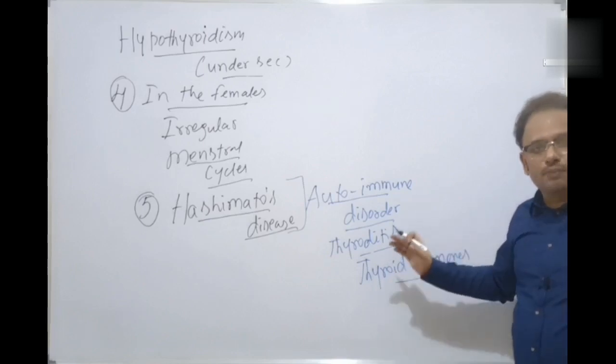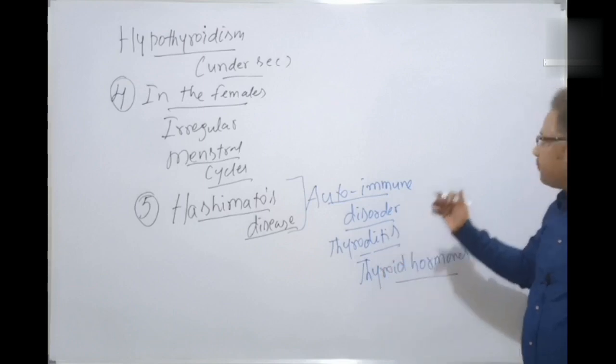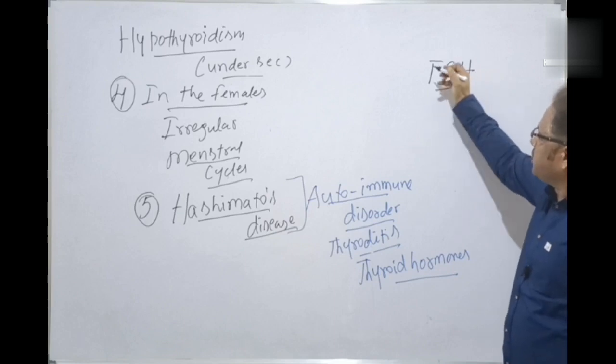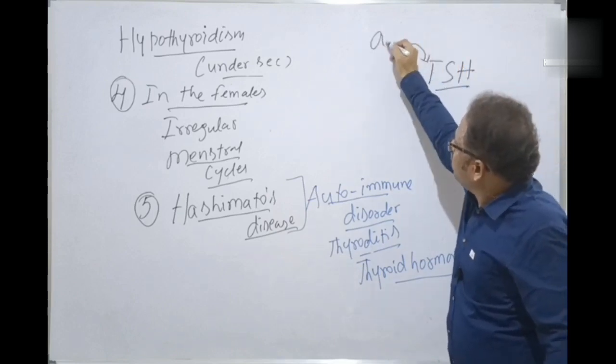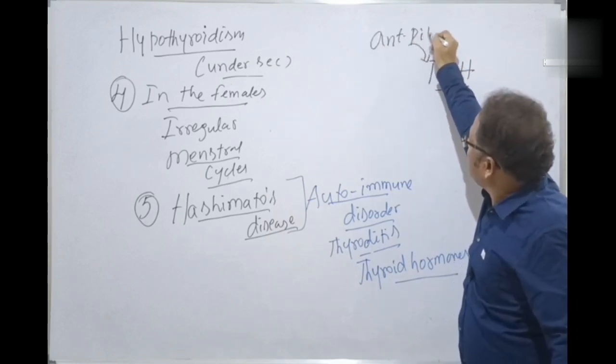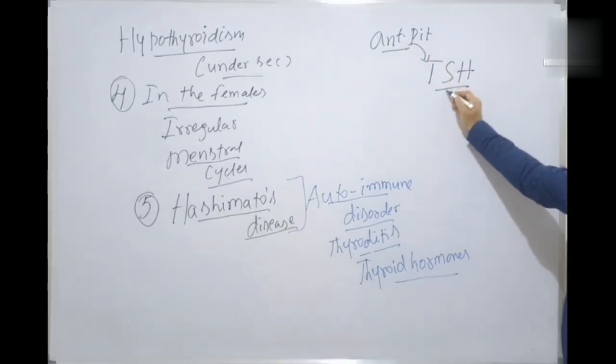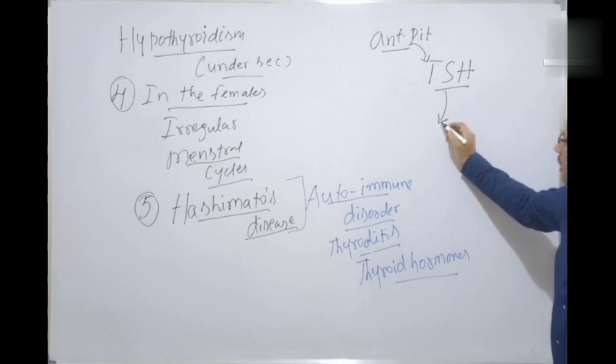This is perceived by which one? It is understood by the TSH hormone, thyroid stimulating hormone, which is released by which one? The anterior lobe of the pituitary gland releases the thyroid stimulating hormone. And the thyroid stimulating hormone repeatedly stimulates which one? The thyroid gland.